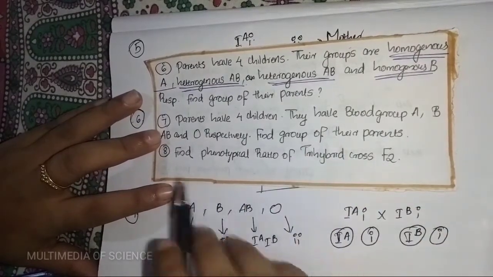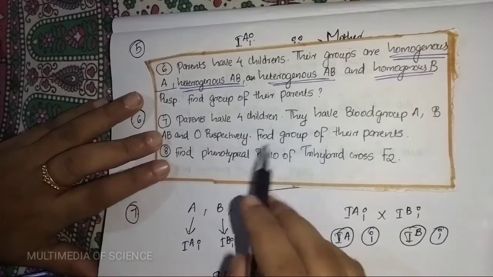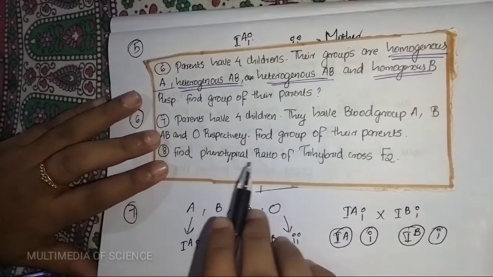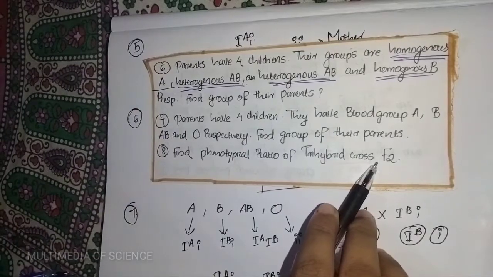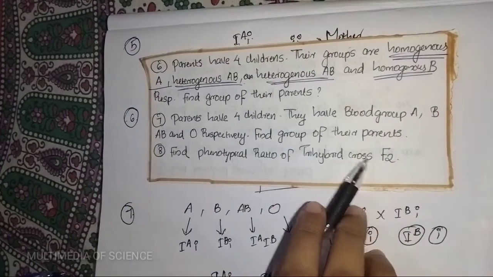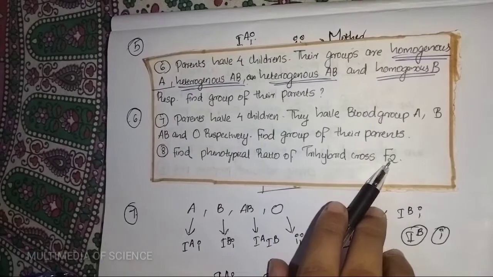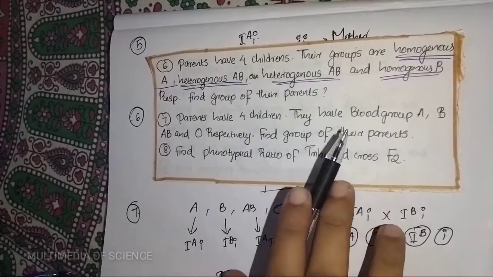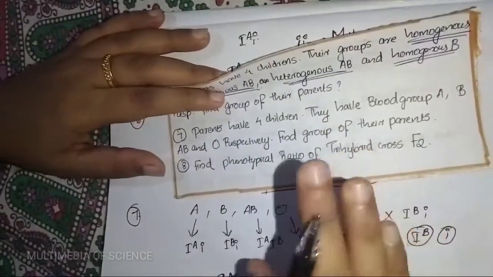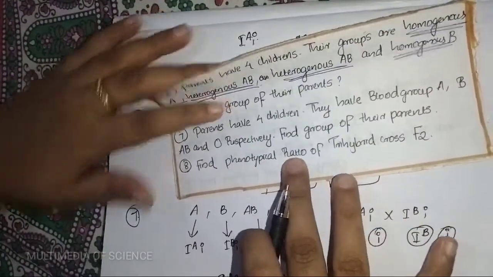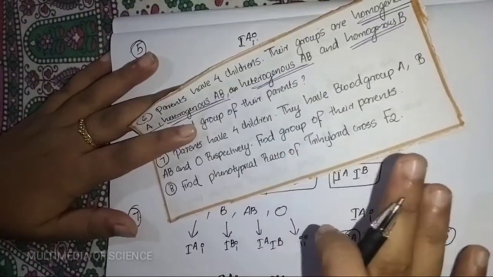Clear? Then the next question is to find the phenotypical ratio of the trihybrid cross F2. For this, you need to know the phenotypical ratio of the monohybrid cross.